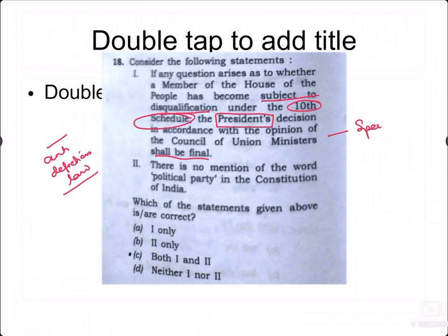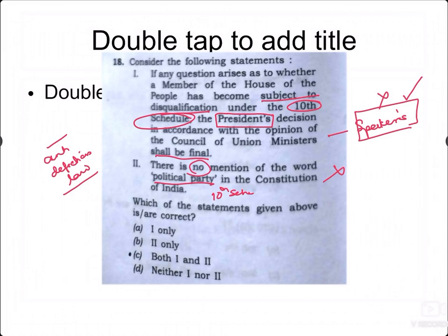The second statement says there is no mention of a political party in the Constitution, which is also a very wrong statement, because the whole 10th Schedule deals with defection from one party to another. So there is a mention of political party under this 10th Schedule. So both statements are wrong. And again, you have to see whether it's correct or incorrect. This is given under the 10th Schedule in the anti-defection law, so it is the decision of the Chairman, or in the case of the Lok Sabha the Speaker of the House, that shall be final. That's a very important thing.